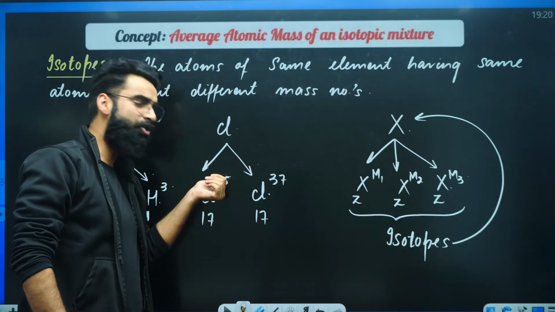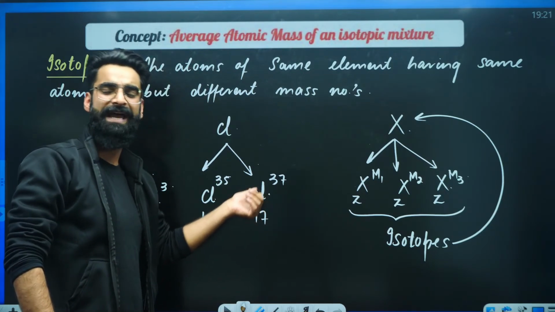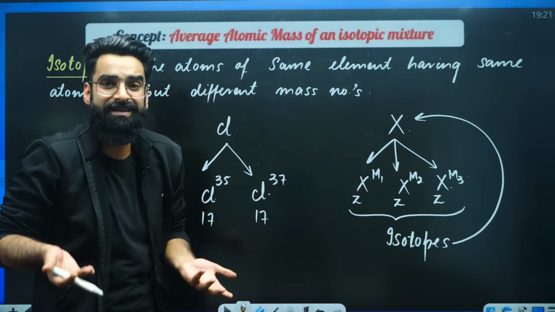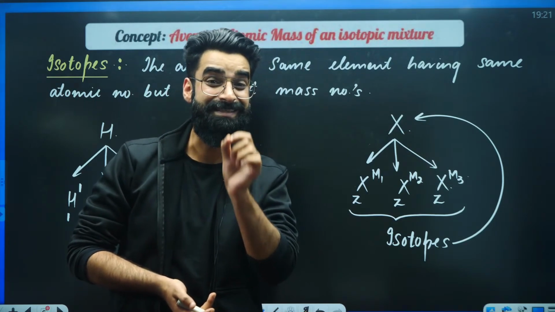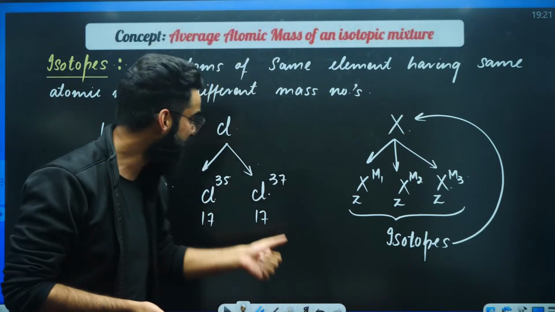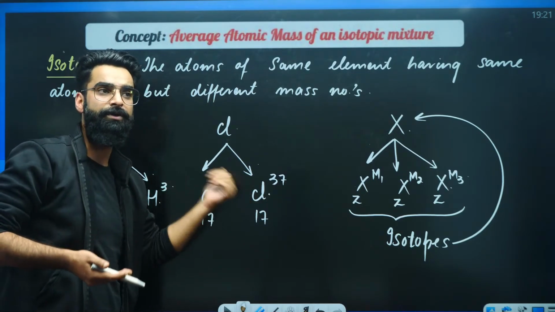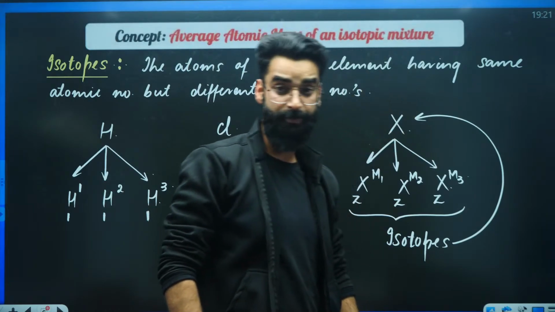One isotope has the atomic weight of 35 AMU and one more isotope has the atomic weight of 37 AMU. If I'm generally asking you the atomic weight of chlorine, you will say, sir, categorically mention which isotope you are talking about. Are you talking about Cl35 or Cl37? This should be your answer.